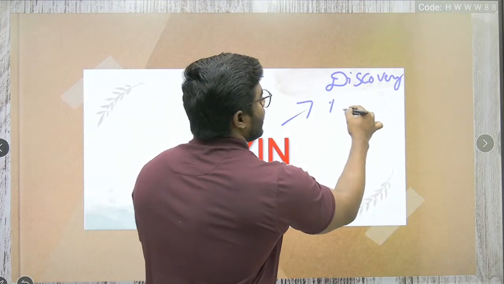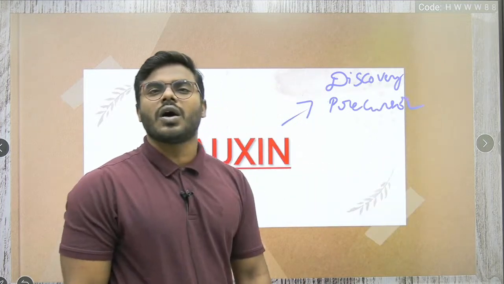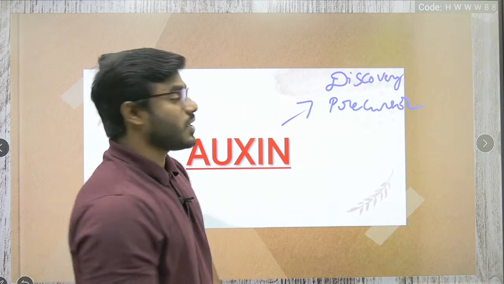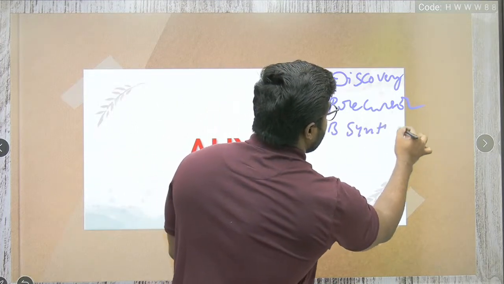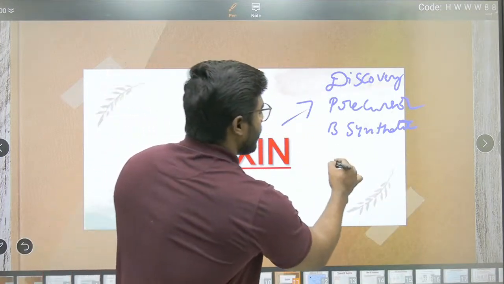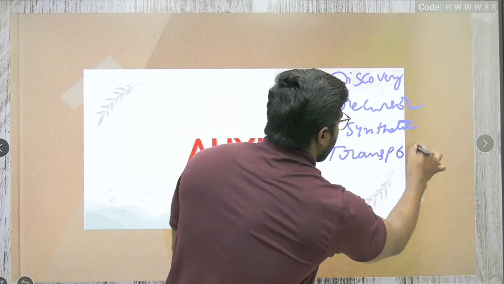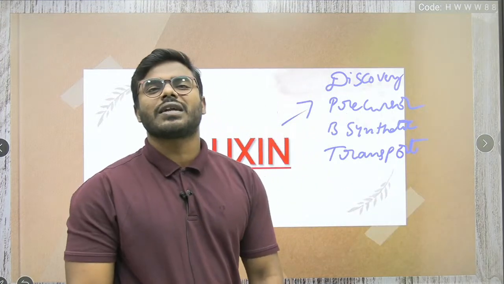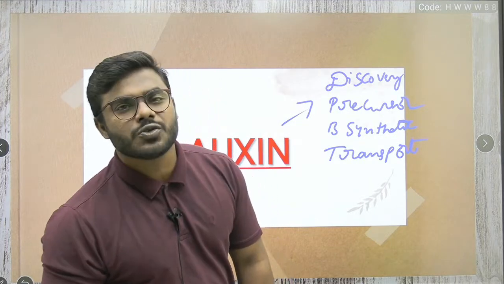Next, we have to understand what kind of precursor is involved in auxin biosynthesis. Most important, we have to study the biosynthetic pathway. After that, we have to study the transport, how auxin is actually transported in the plant body, from where to where.